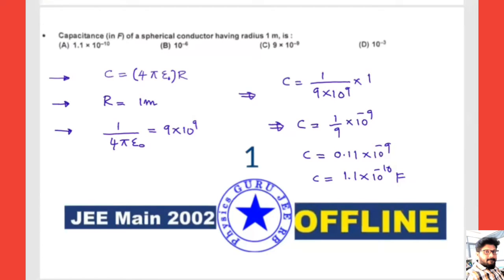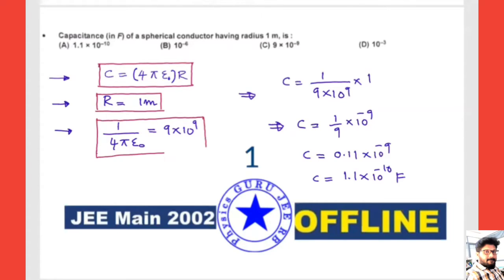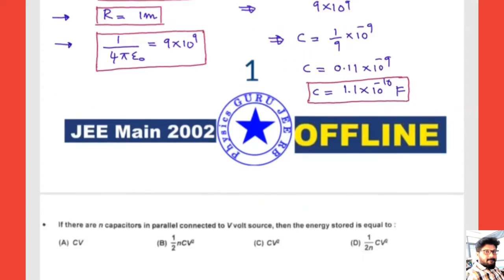Now you can see the capacitance of a spherical capacitor. This question is based on the formula C equals 4 pi epsilon naught into R. The radius is given, R equals 1 meter, and we know that 1 by 4 pi epsilon naught equals 9 into 10 to the power of 9 Newton meter square per coulomb square. Next we substituted and got the final expression C equals 1.1 into 10 to the power of minus 10 farads, which matches option A. So the answer for this question is A. Hope this is clear. Then we'll move to the next question.